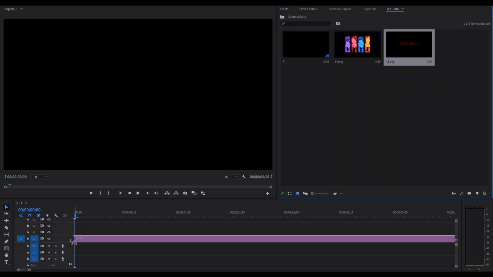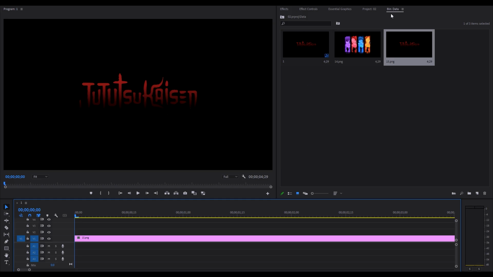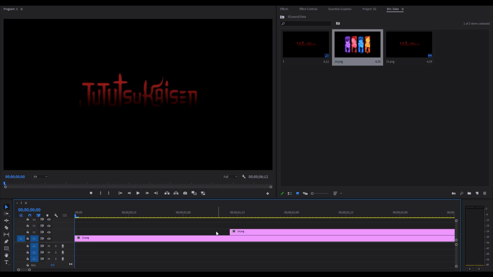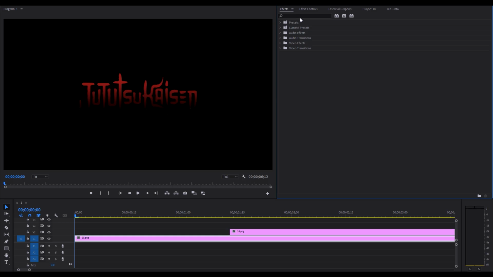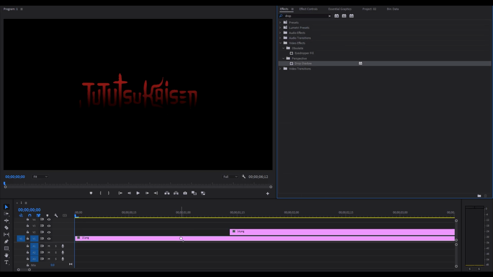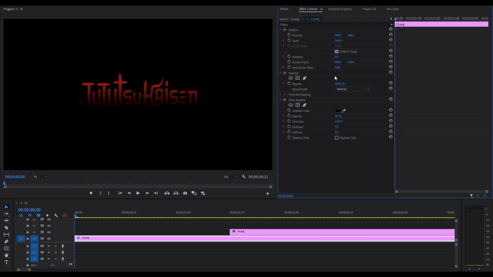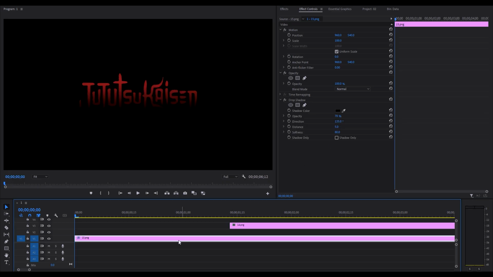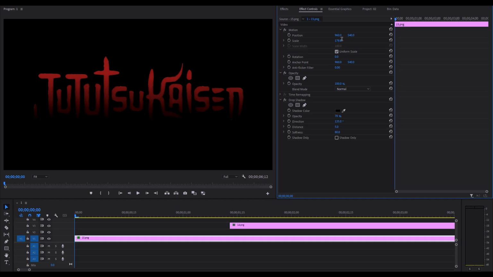Now drop this icon into your timeline. Then apply drop shadow effect and copy my setting values. Then fix their position.